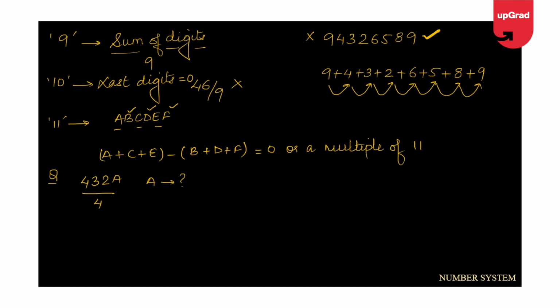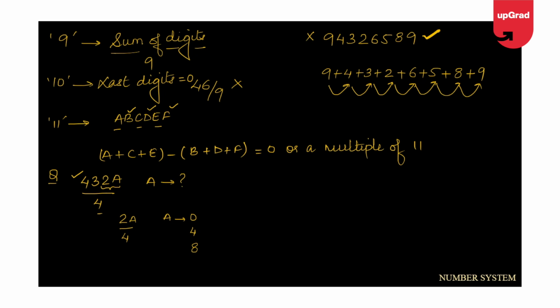For divisibility by 4, the last two digits should be divisible by 4, which means 2A should be divisible by 4, which means my A can be 0, it can also be 4, it can also be 8. So these are the possible values of A when this number is divisible by 4, and that's my answer.